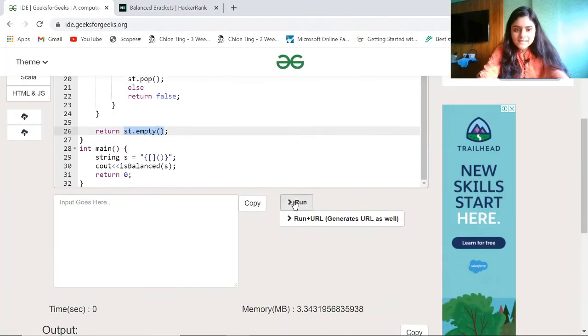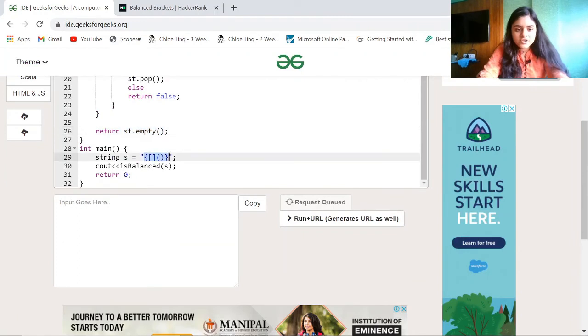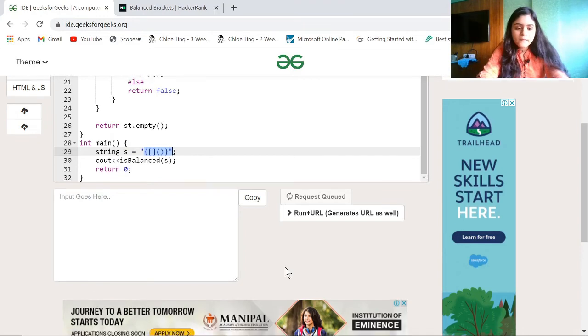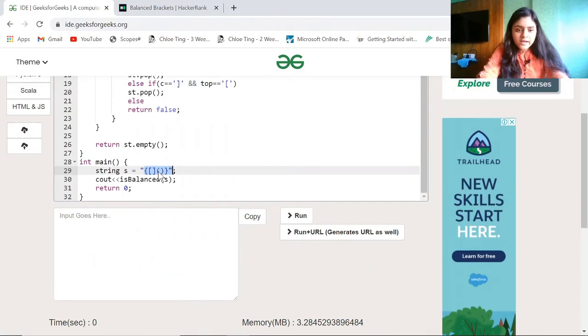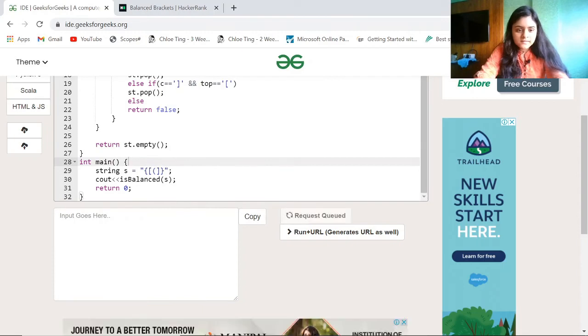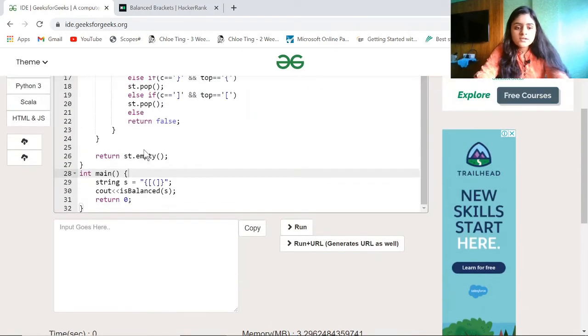Let's just run this code and see. So I've already passed this string of brackets and this should return true because this is balanced. So this returns 1, which corresponds to true. Let's try a negative case here. Say this. So this is not balanced. This gives me 0. So it is not going to process further. Although this one is unmatched, it doesn't have any corresponding closing bracket, it is not going to check that, because the closing bracket to its right is not of its type.